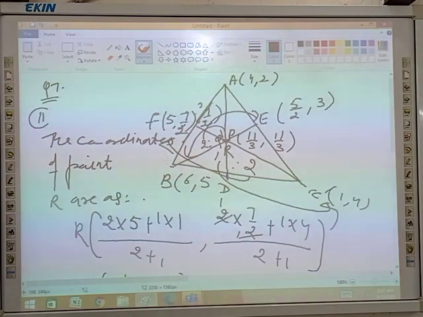So this point is called the centroid of the triangle. What do you observe? The point which is common to all three medians is called the centroid, and this point divides each median in the ratio of 2:1.